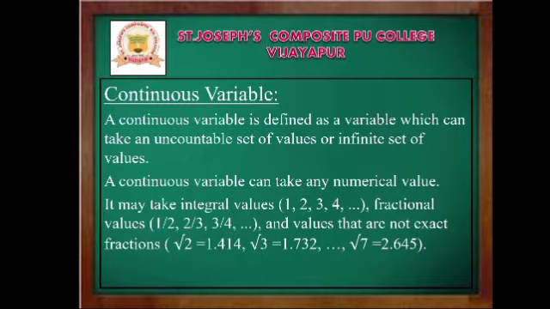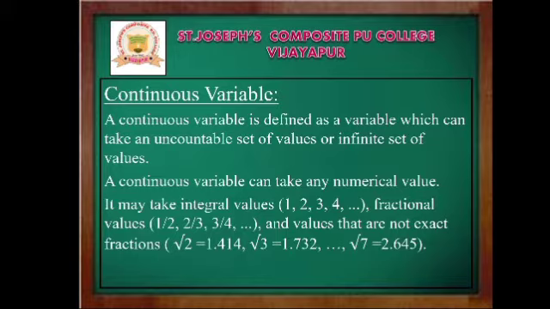In the continuous variable, it is an uncountable set of values, or infinite. Infinite means we cannot say where the values will stop. Take for example the stars in the sky. This is infinite, right? We cannot say where the values will stop.